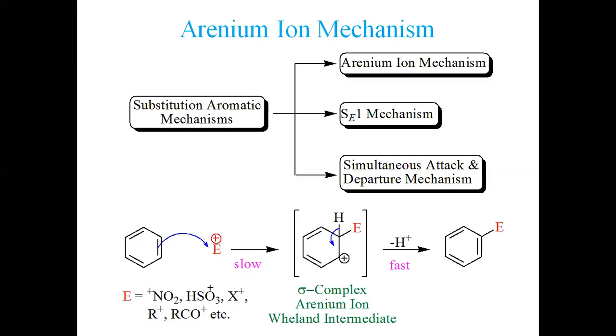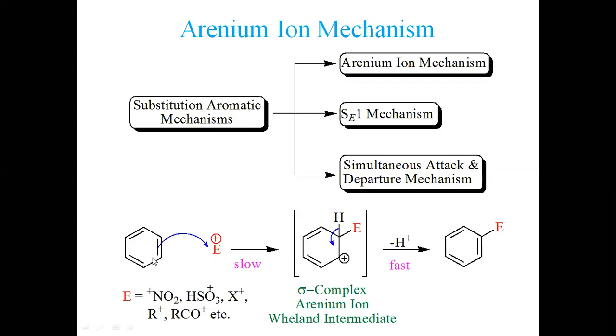Aromatic intermediates were first studied by Wieland. That's why this is also called the Wieland intermediate. So in different books, you will find different names. It may be called sigma complex, arenium ion, or Wieland intermediate, but keep in mind all three are the same. So this mechanism involves two steps.